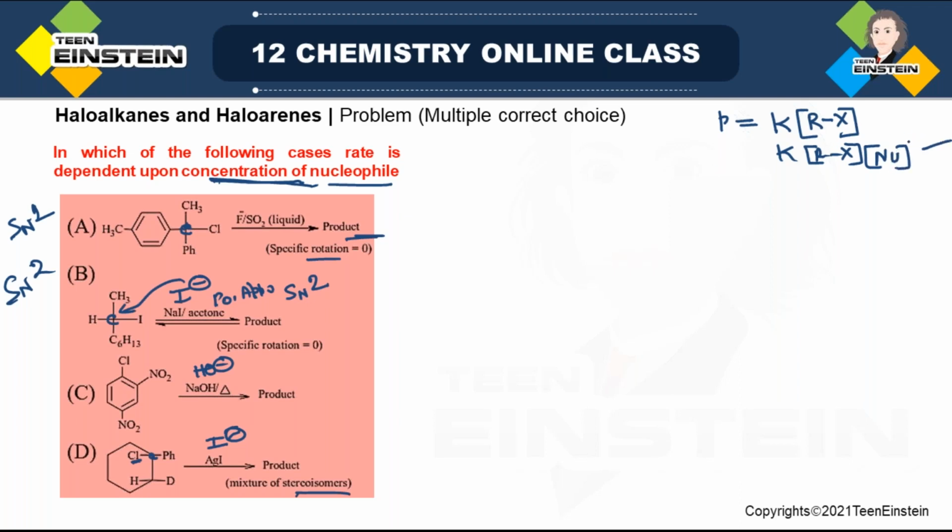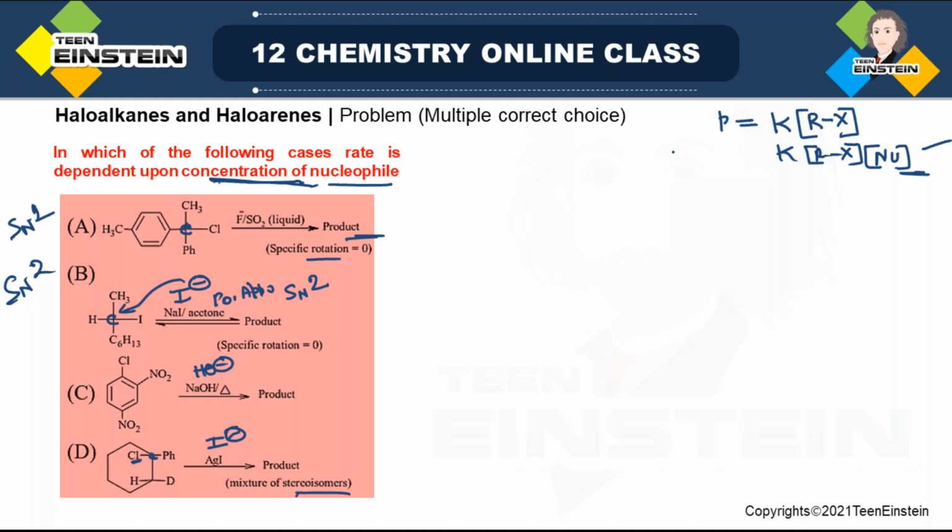So this is for SN1, the second one is for SN2. So you can also say that this question is as if it is asking in which of the following cases the rate follows the SN2 mechanism, because only in the SN2 mechanism is the rate dependent on the concentration of the nucleophile.